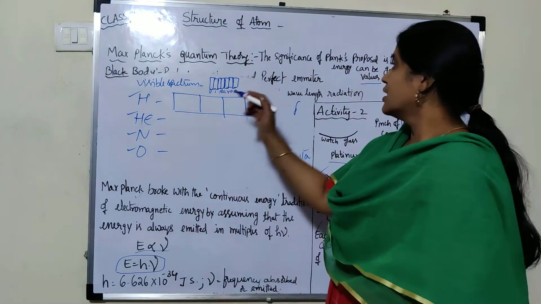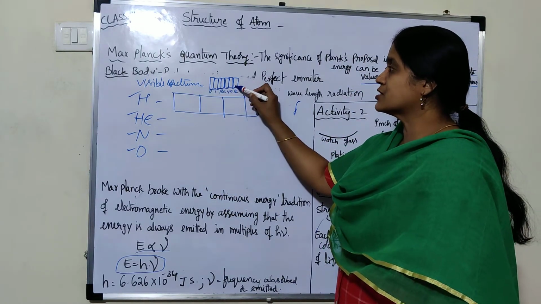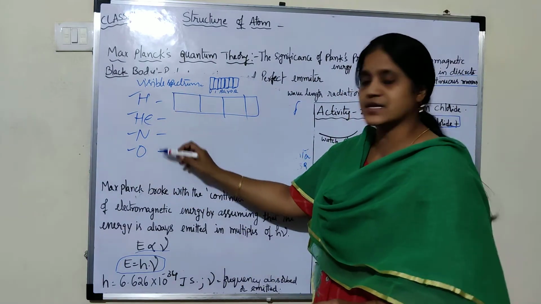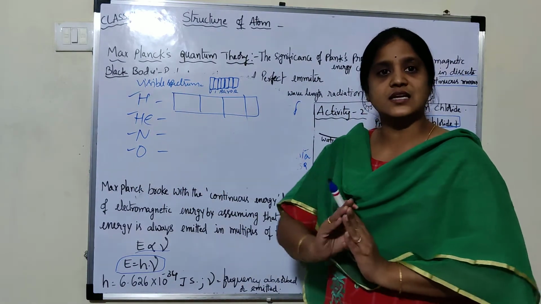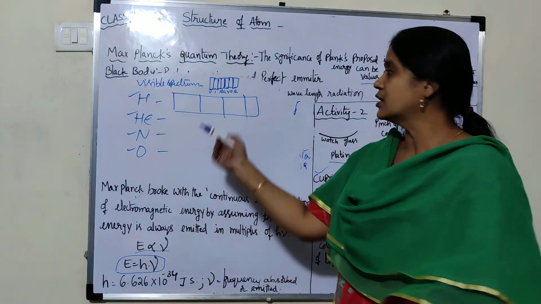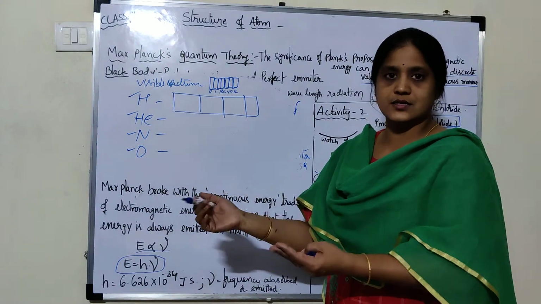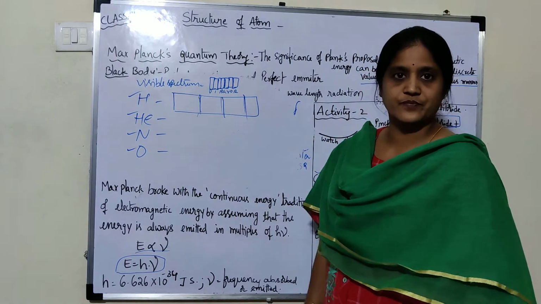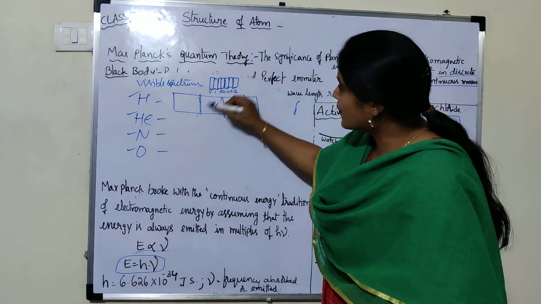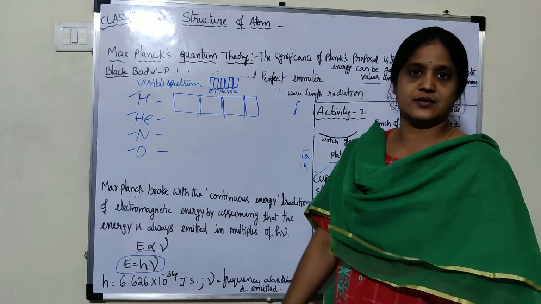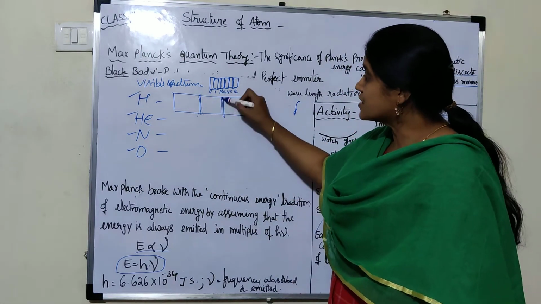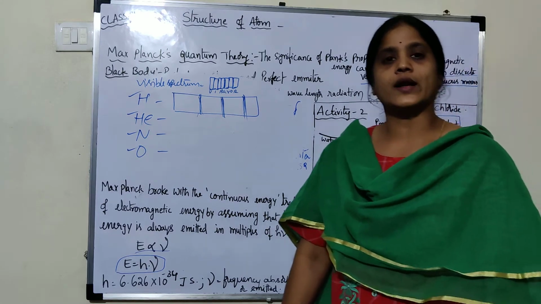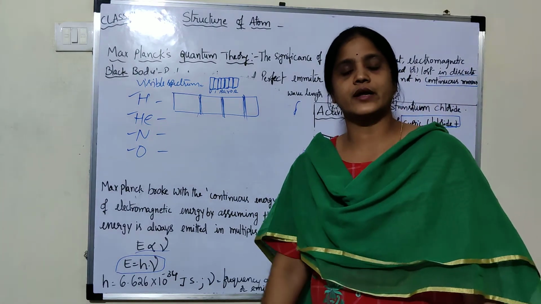Discrete means the visible spectrum has a continuous group of frequencies, but these elements do not emit a continuous group of colors. They emit colors with gaps; only in certain lines it emits light. So these lines are known as line spectra. Once again I will repeat what line spectra are. It is important for 1 mark.